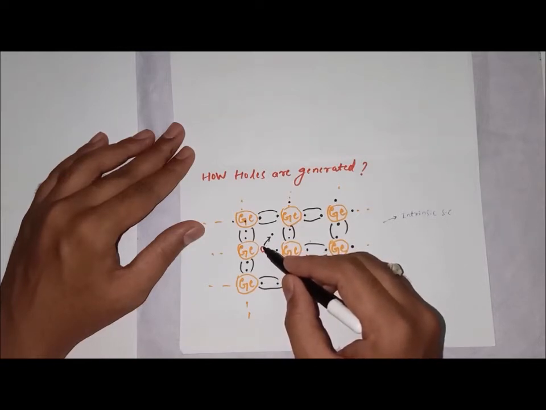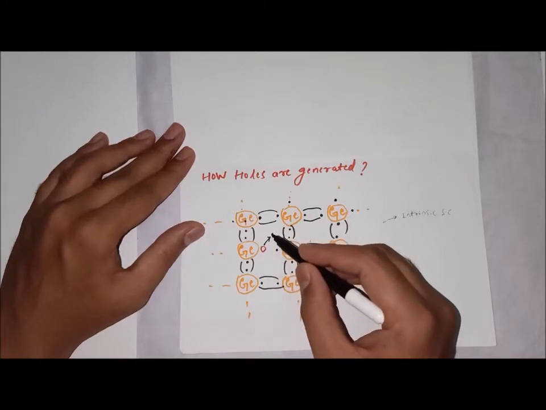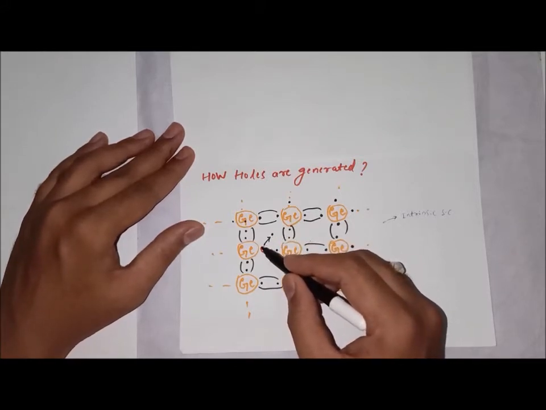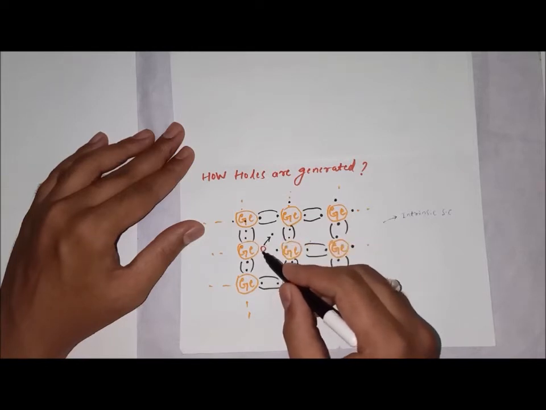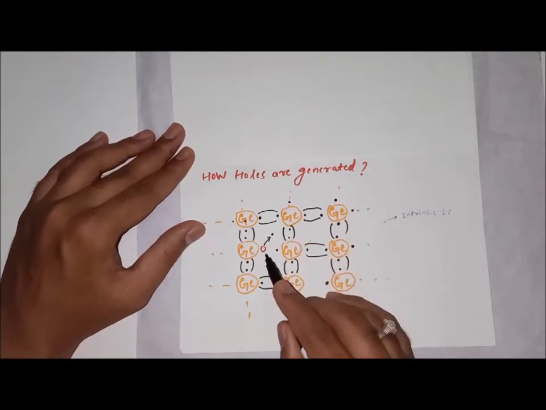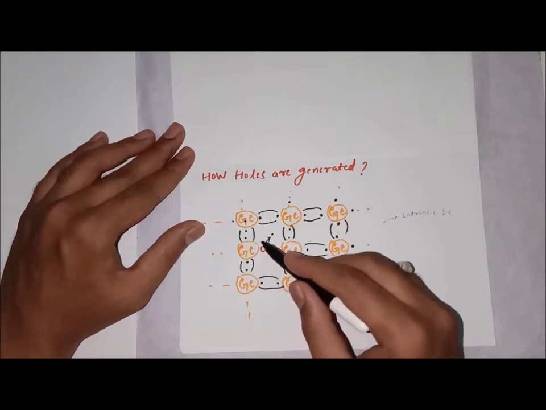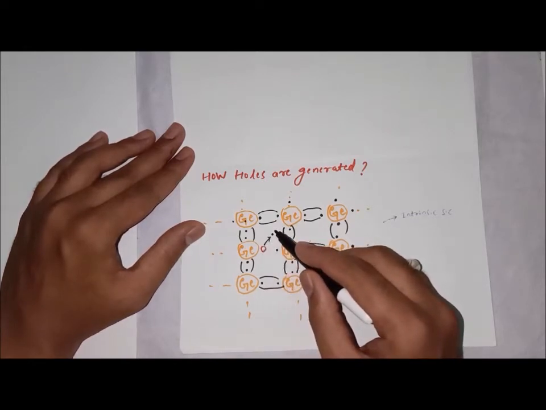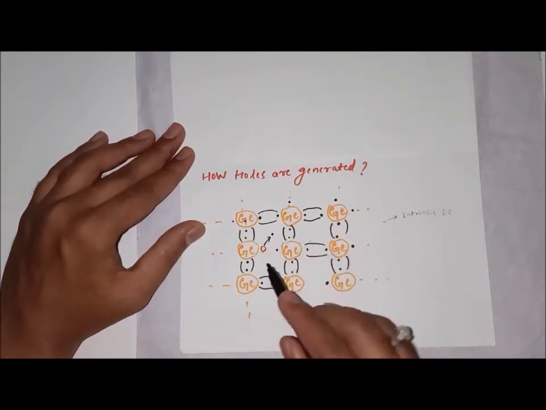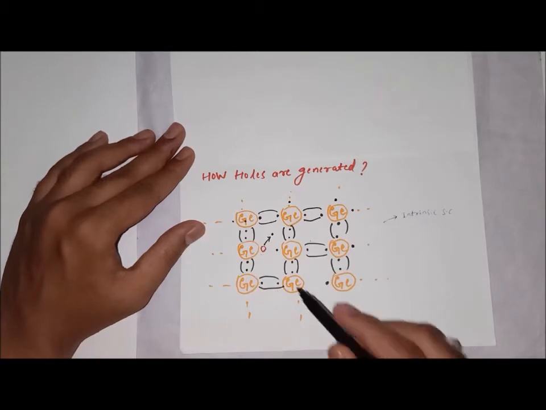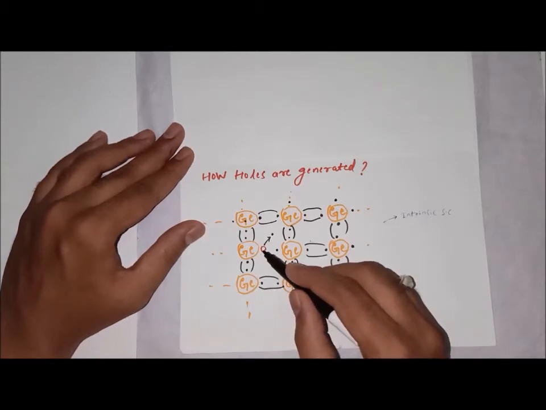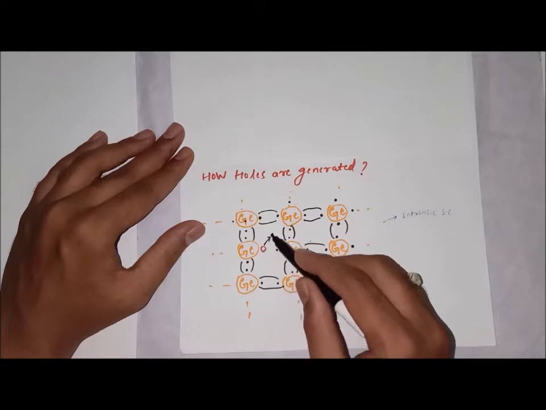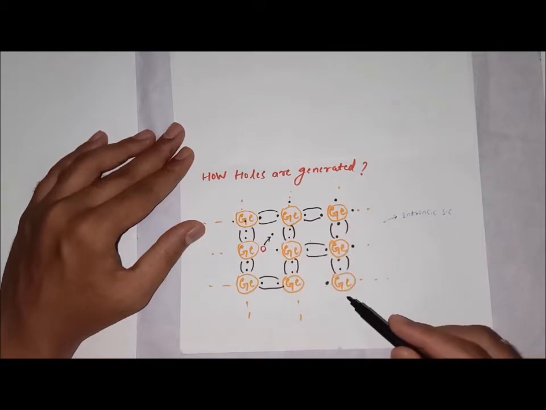This electron can go here, you can see, leaving behind a space here. We will call this a vacancy. Vacancy is created when the electron goes here, and this vacancy is called a hole. This is called a hole. When the electron goes here, what happens? It creates a hole having positive charge. Positive charge is just an absence of negative charge. Electron is not there, therefore this is a hole.